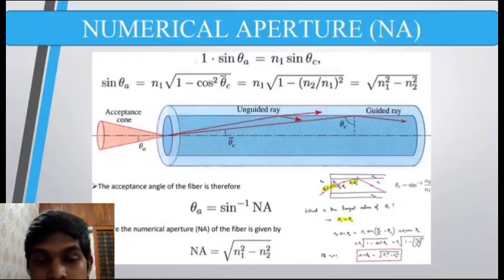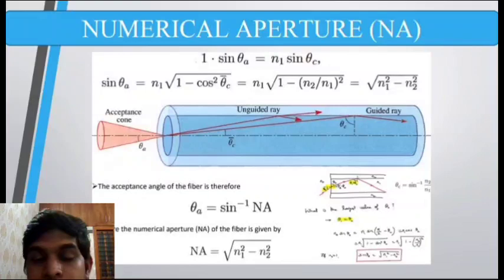So the refractive index of air, which is 1, into sine theta equals the refractive index of the core, n1, into sine theta c bar. So 1 into sine theta equals n1 sine (90 minus theta c), that is, 1 into sine theta equals n1 into cos theta c.